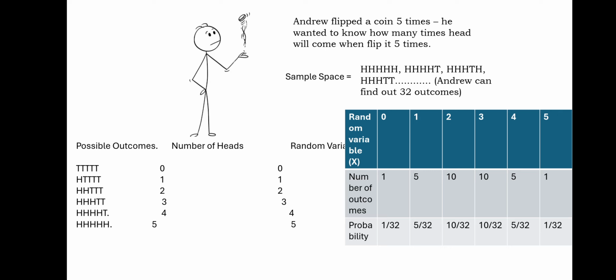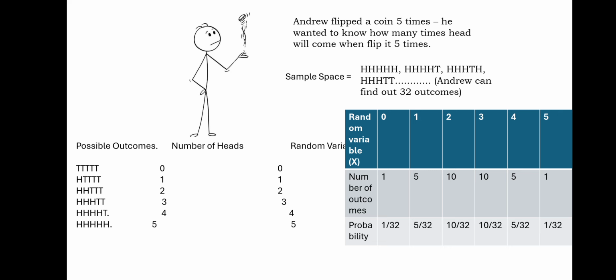So we know we have 32 outcomes, and the outcomes that can come in the first situation are only 1. So the probability of getting the first situation is 1 by 32.